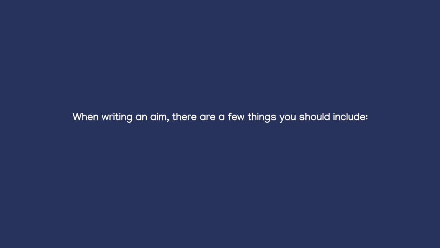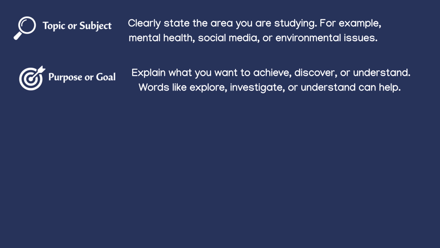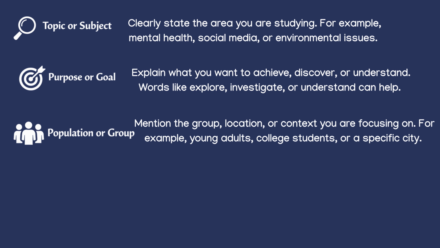When writing an aim, there are a few things you should include. 1. Topic or subject area. Clearly state the area you are studying. For example, mental health, social media, or environmental issues. 2. Purpose or goal. Explain what you want to achieve, discover, or understand. Words like explore, investigate, or understand can help. 3. Population or scope. Mention the group, location, or context you are focusing on. For example, young adults, college students, or a specific city.